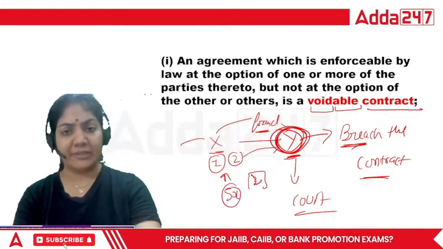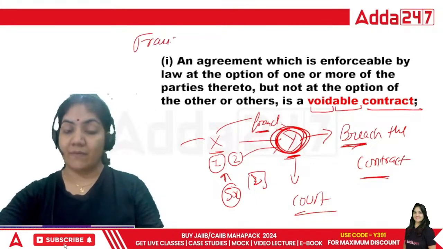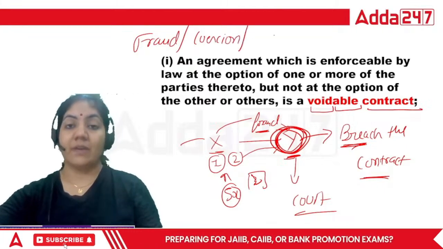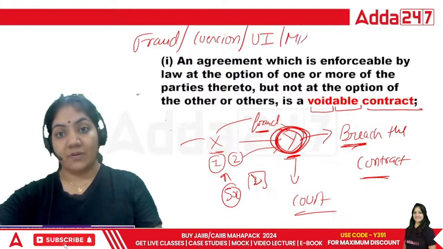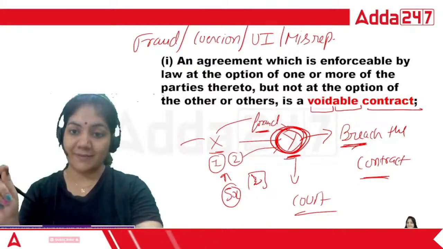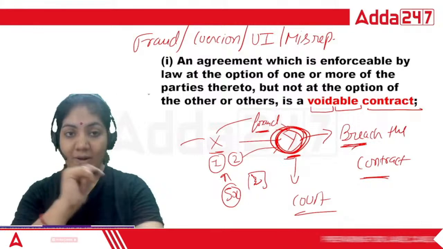A very simple definition. If any contract is done by fraud, coercion, undue influence, or misrepresentation, in all four cases the contract can be breached by only one party.